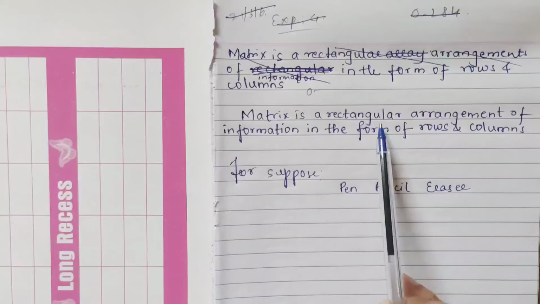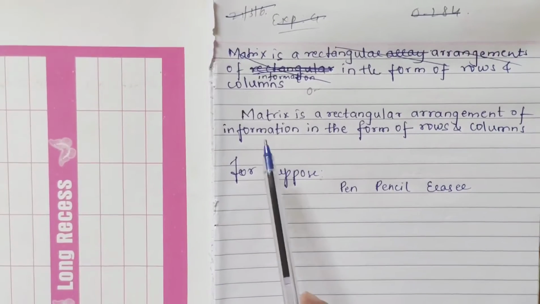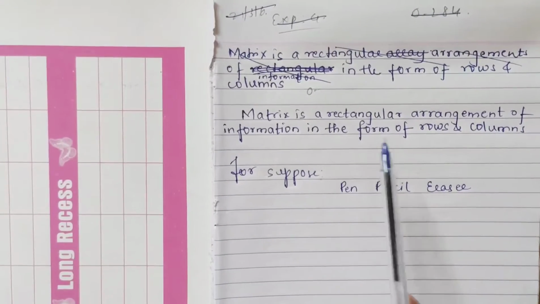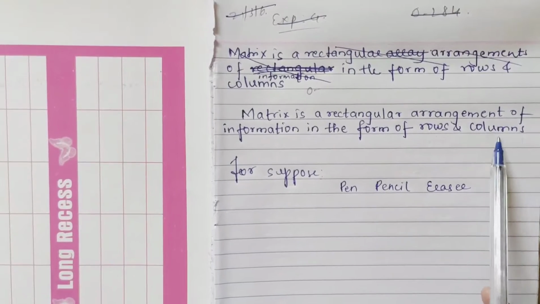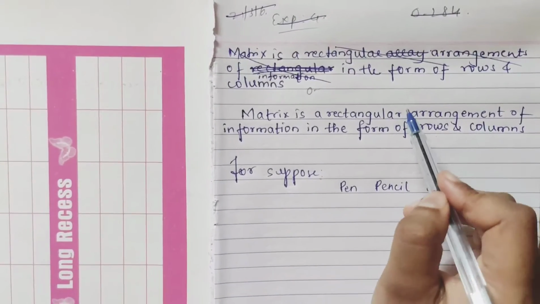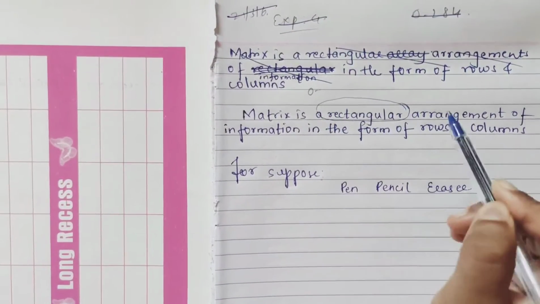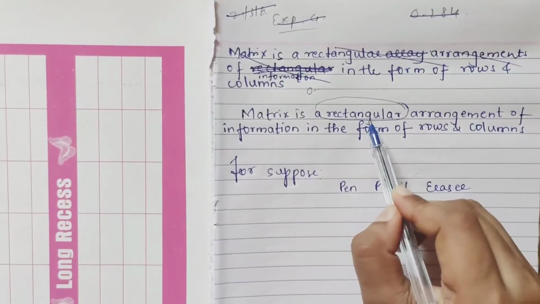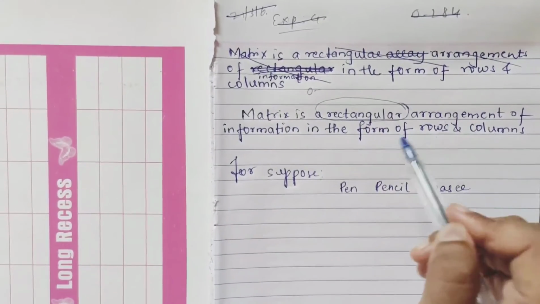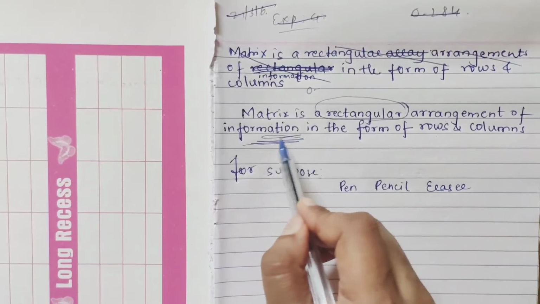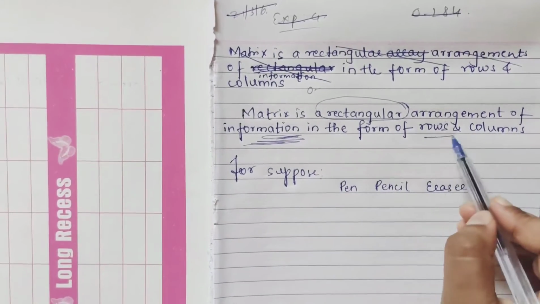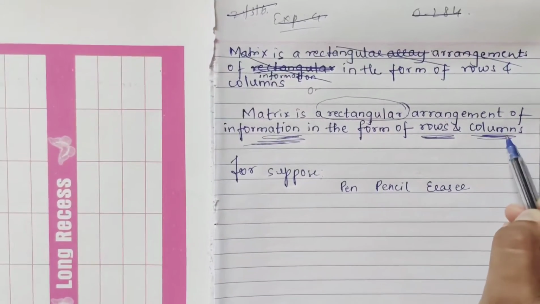In simple language, see what it is telling. A matrix is a rectangular arrangement of information in the form of rows and columns. You have to notice, they have said the arrangement should be in the form of which? Rectangular. And the arrangement is of which information? Whatever they have given you, that information in the form of rows and columns. What do you mean by rows and what do you mean by columns?